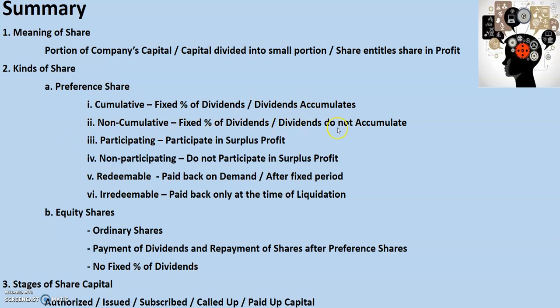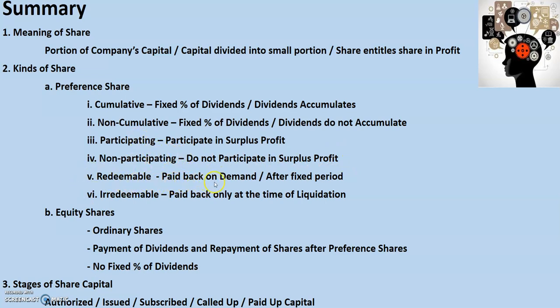Non-cumulative, dividends do not accumulate. Participating means these shareholders will get a portion in the surplus profit also. Non-participating means they don't get anything in surplus profit. It is only the fixed percentage of dividend that they get.